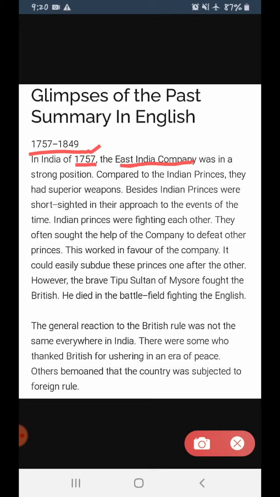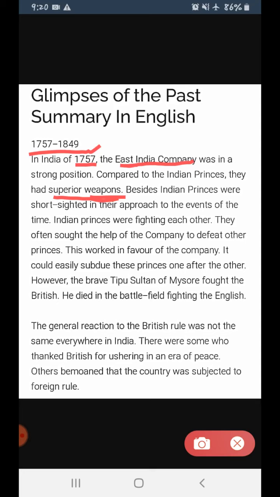It was the Britishers. They had superior weapons. I hope you all know what weapons are. Weapons are the arms used in fighting. Arms means the things with which we fight. Clear? And those arms are used in the battlefield. Next. Besides, Indian princes were short-sighted in their approach to the events of the time.